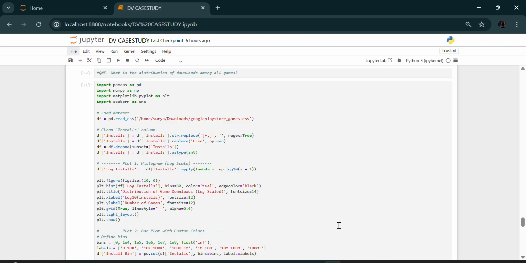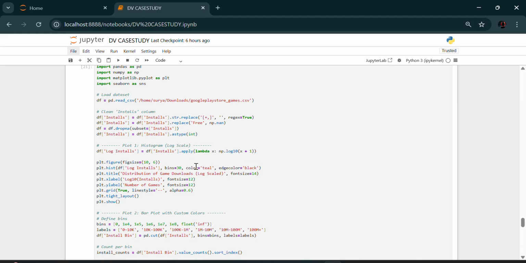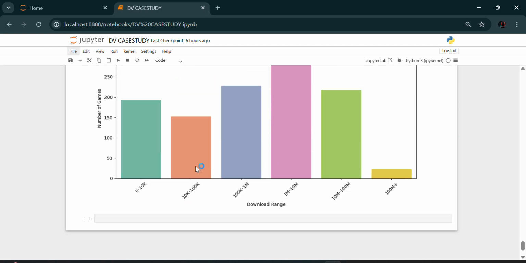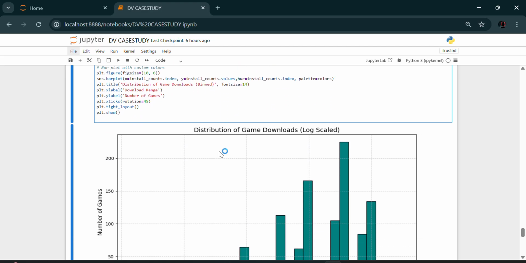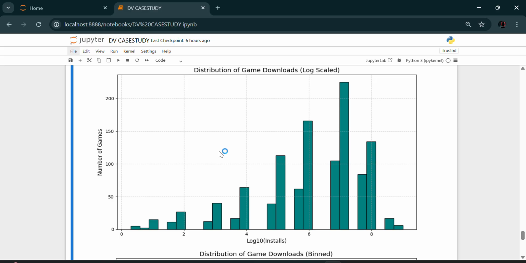Going to question 5. In this, I used the Android Games dataset and the Google Play Store dataset because it includes a maximum install field for every game, which made it ideal for understanding distributions across the app store. In the code, I cleaned the install numbers and took their log10 to handle skewed data. Going to the log-scaled histogram, log scaling avoids crowding on the lower end and highlights the long tail clearly. Conclusion: very few games pass the 100 million plus mark and most apps stay under 10,000 installs. Success in mobile gaming is extremely uneven.